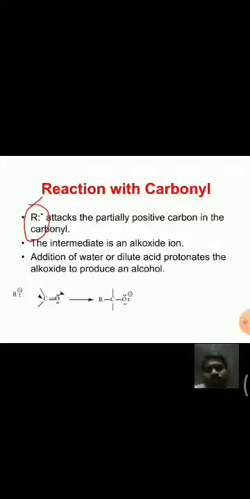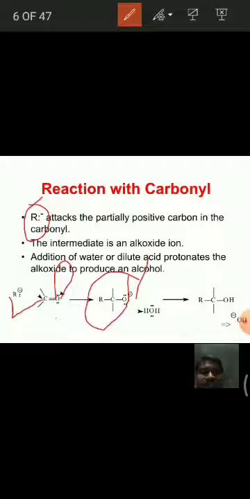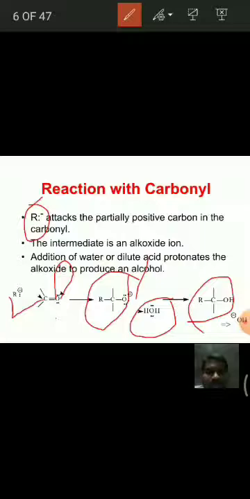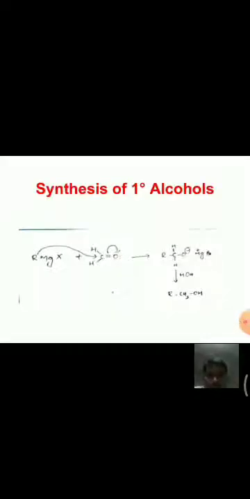By observing the reactions, we can easily understand them. Very simple. See here, this is the carbonyl group, attacking of this R minus here, and this double bond goes to oxygen, gets negative charge, that is alkoxide ion, and with this water molecule we get alcohol. And this is synthesis of primary alcohols.